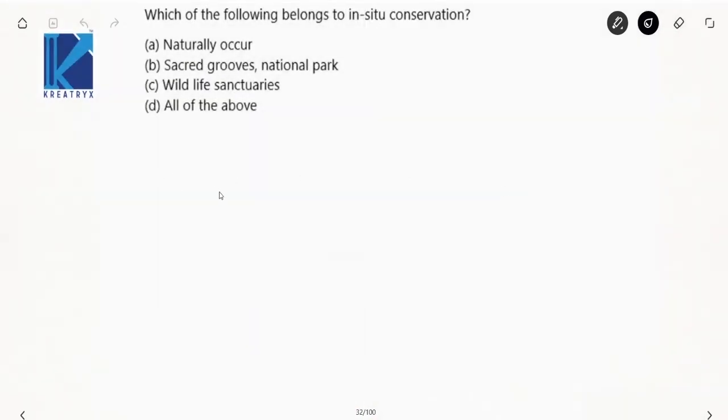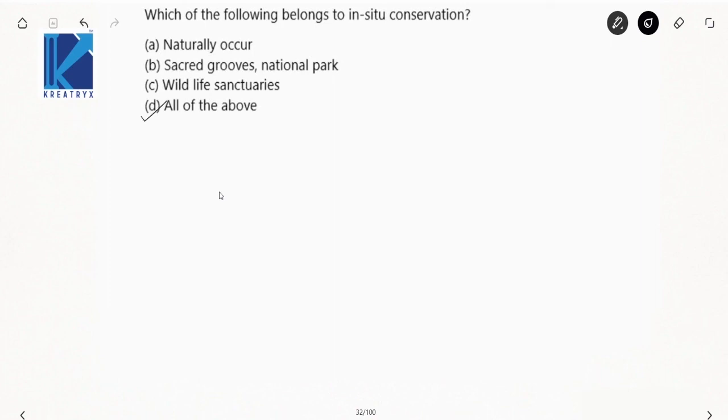Next one. Which of the following belongs to in situ conservation? Sacred groves, national parks, wildlife sanctuaries, naturally occurring habitats all come under in situ. So all the options come under in situ conservation.